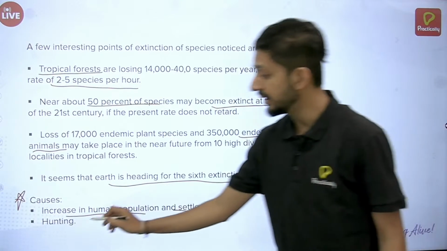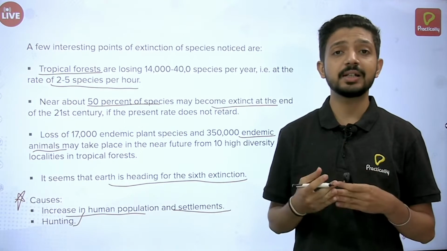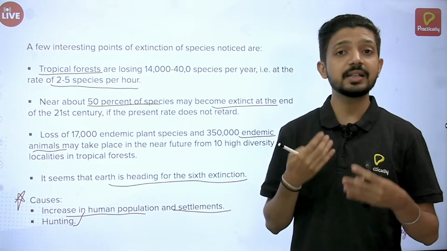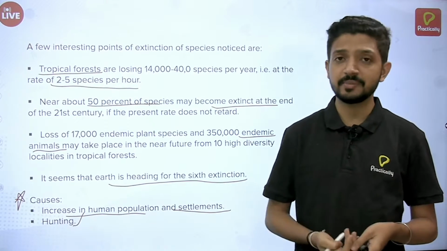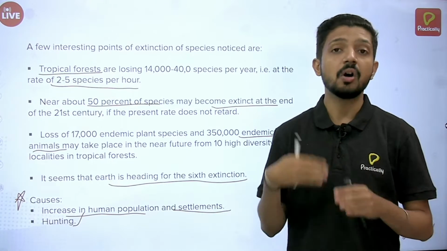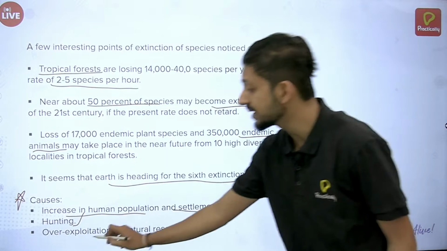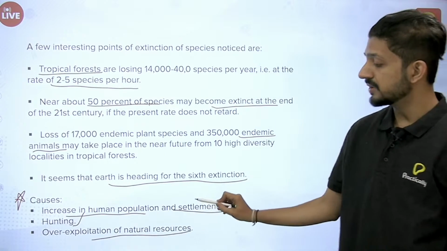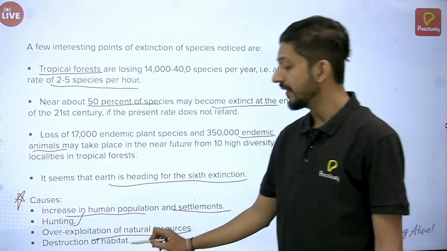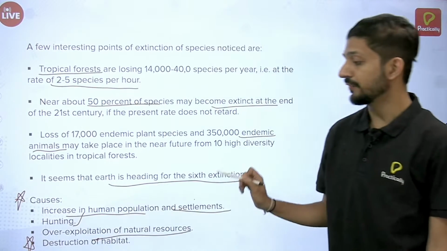Second cause is hunting. Although there are a lot of laws made to prevent hunting, still for many resources, hunting is done illegally. It is practiced at many places, which especially affects endangered species at a higher rate. Then over exploitation of natural resources, which is connected to the first point, and destruction of habitat. This is a very important cause of extinction.